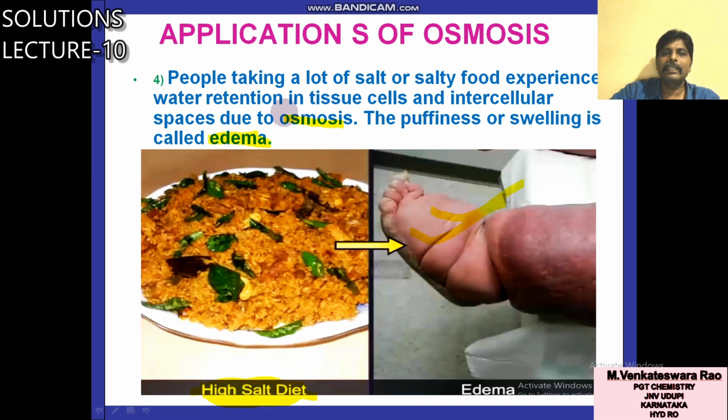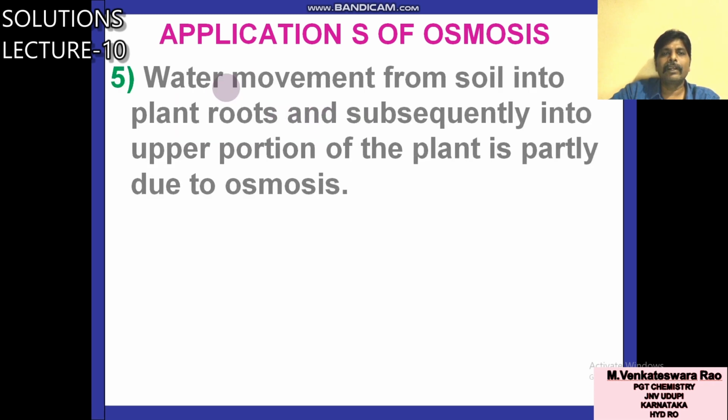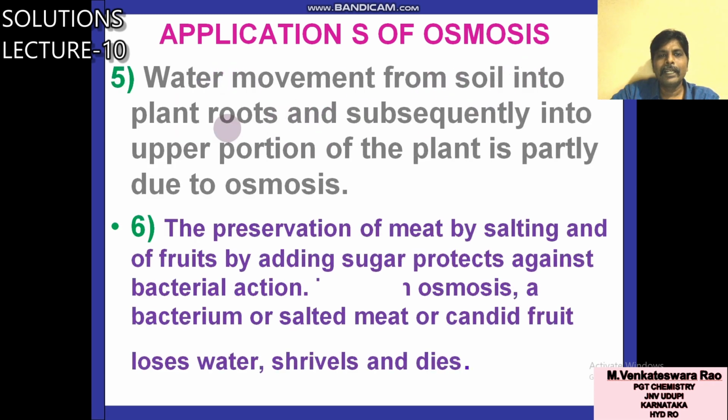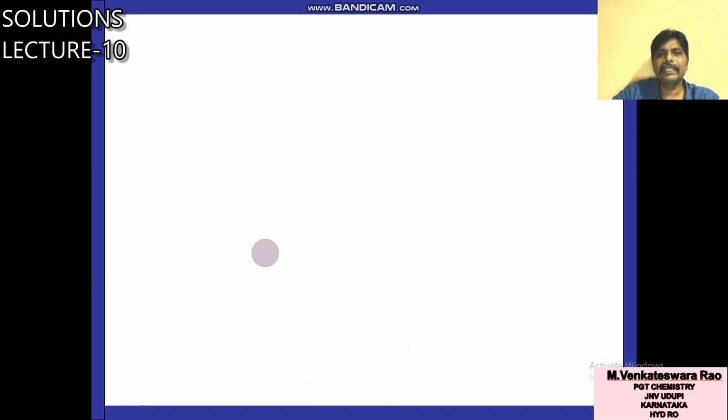What is the reason, the principle involved in this edema? Osmosis. Next one, water movement from soil into the plant roots and subsequently into the upper portion of the plant is partly due to osmosis. The preservation of meat by salting and of fruits by adding sugar protects against bacterial action through osmosis. A bacterium on salted meat or candied fruit loses water, shrivels and dies. So these are the applications of